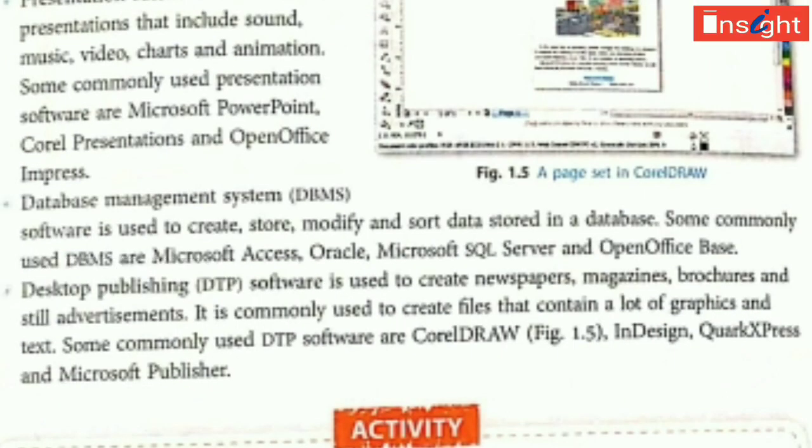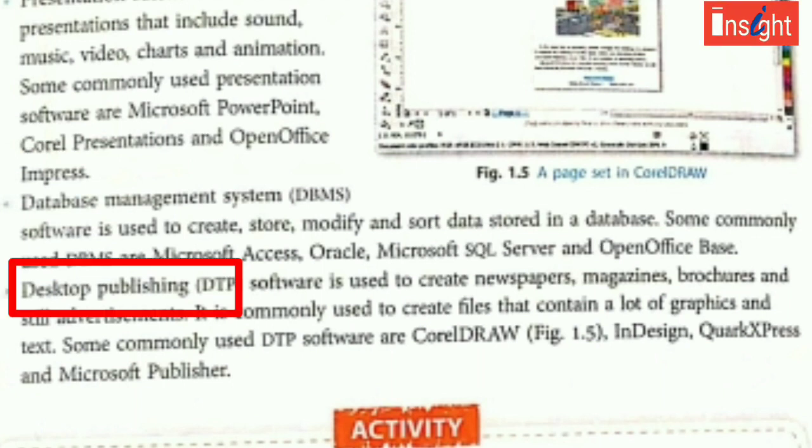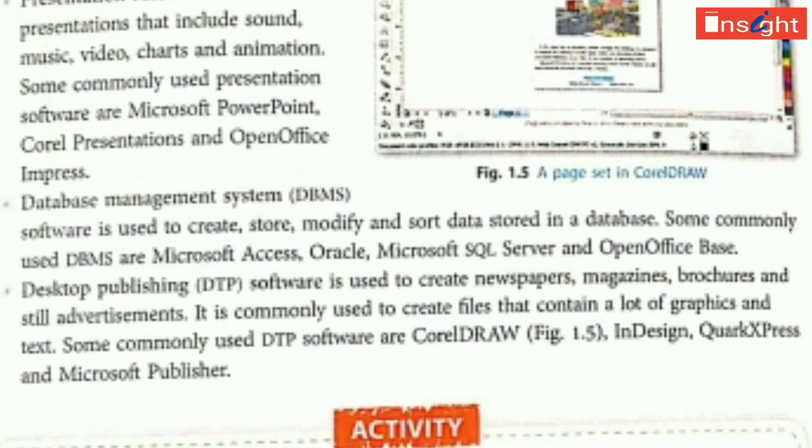Number 5, desktop publishing software, DTP. DTP software is used to create newspapers, magazines, still advertisements. It is commonly used to create files that contain a lot of graphics and text. Some commonly used DTP software are CorelDRAW, QuarkXPress, Microsoft Publisher, etc.